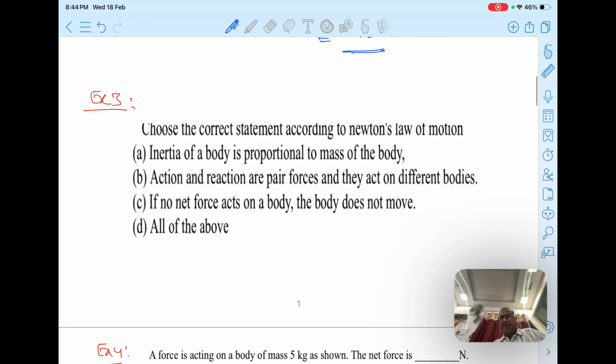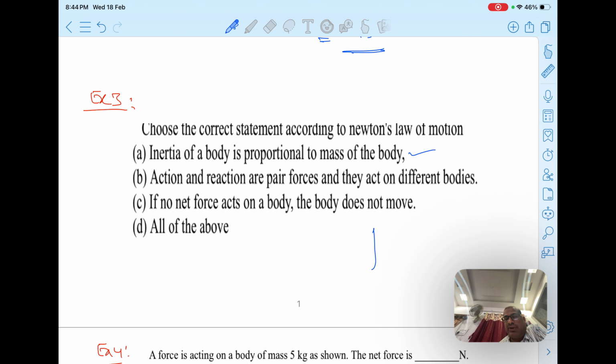Now next you can see. Choose the correct statement according to Newton's laws of motion. Inertia of a body is proportional to the mass of the body, right? In linear inertia we have spoken already. The more the mass, the more the inertia. Mass is the measure of inertia. So right statement. Action and reaction are pair forces and they act on different bodies. Yes, obviously, because of which we are not cancelling them.